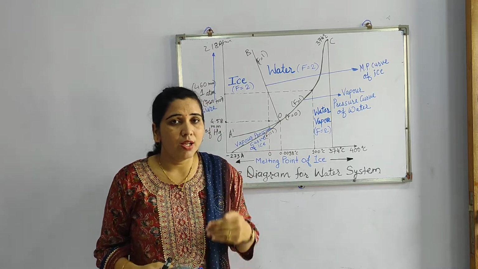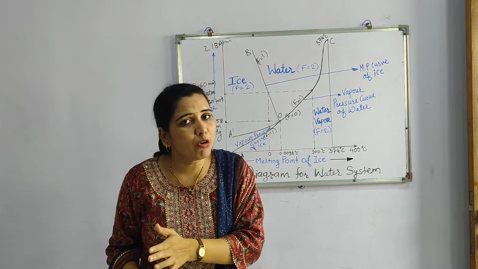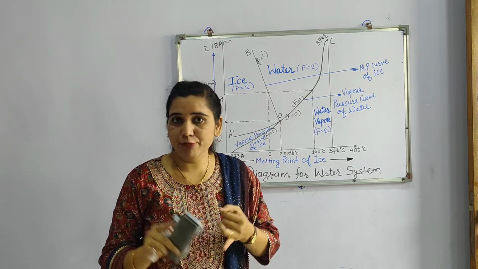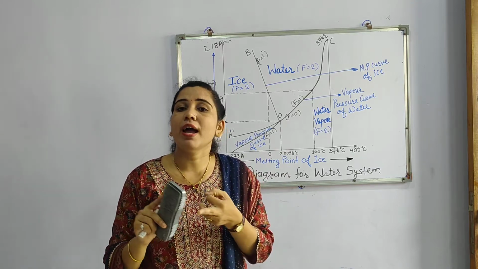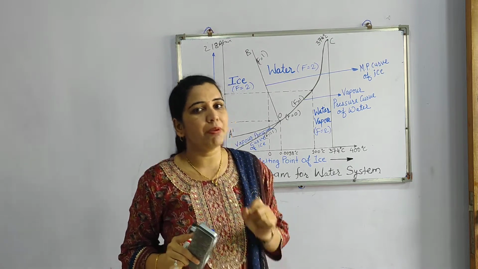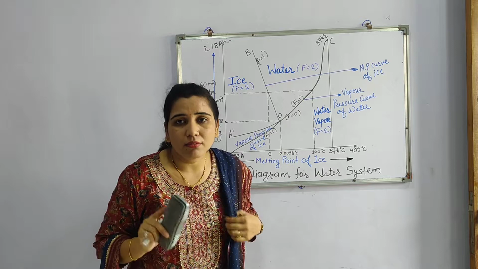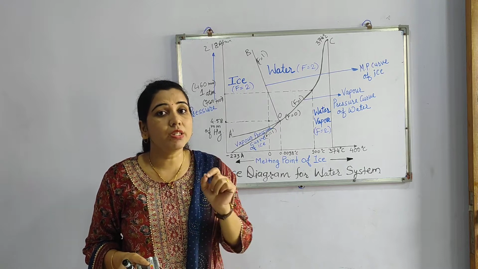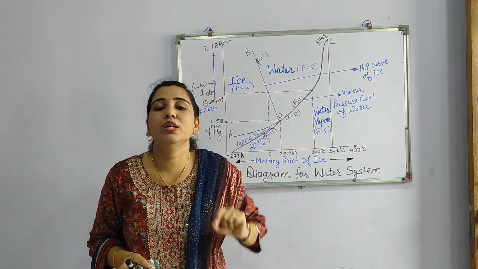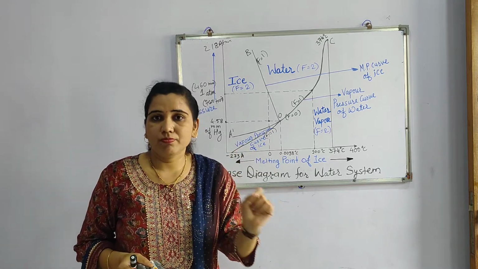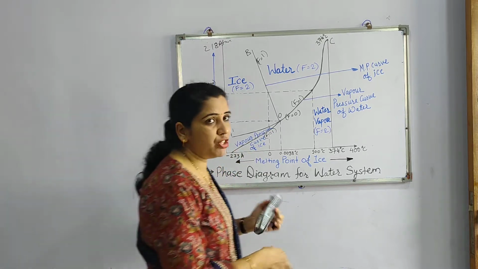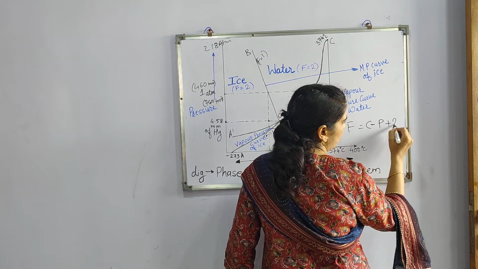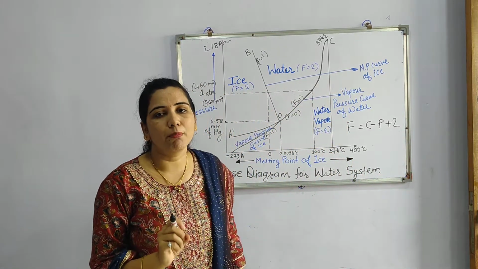Now from that condition, that provided the equilibrium for any number of phases, which is not influenced by electrical force, magnetic force, surface action and gravity, but is influenced by temperature, pressure and composition, on this condition the degree of freedom is related to component and the phases by a particular equation, and that equation is F is equal to C minus P plus 2. This is the phase rule for a single component system.